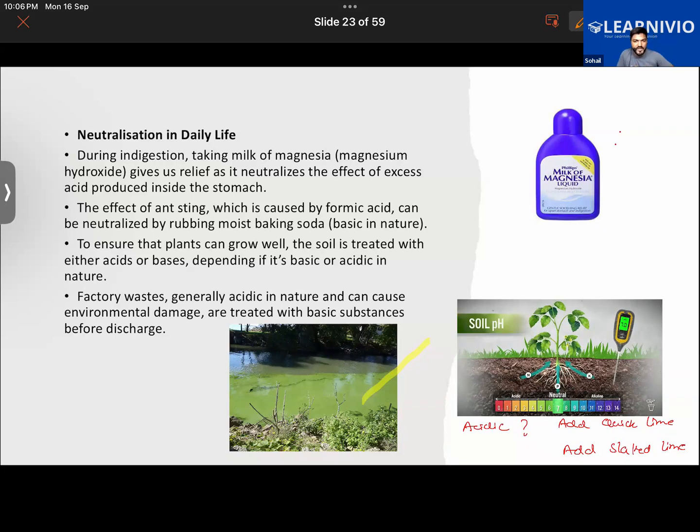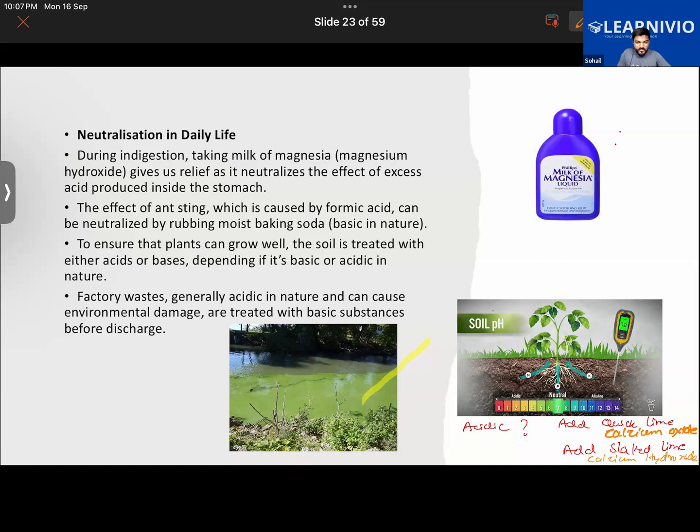Quick lime is the common name used for calcium oxide, while slaked lime is the common name given to calcium hydroxide. Got this?